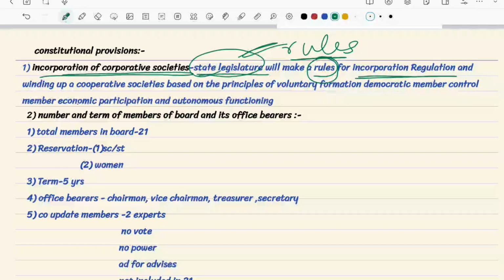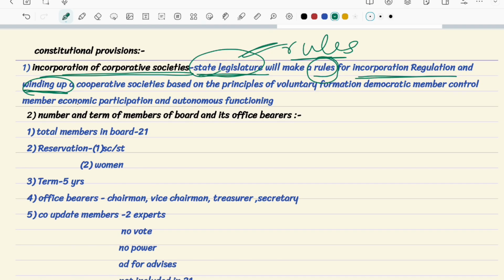That means the very first time you are registering for these cooperative societies, the registration form and the registrations, everything will be under the control of the state legislature. And when you're winding up or closing, let's say you have worked for 2 years and nobody in your team is interested, and you yourself tried so hard but can't help anything, at that time the winding up procedure will also be set by the state legislature.